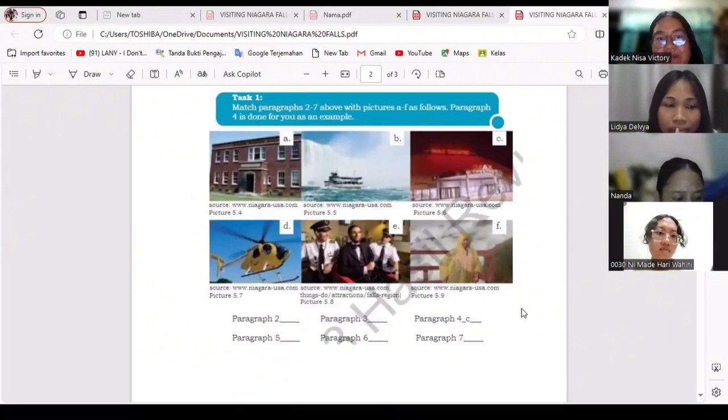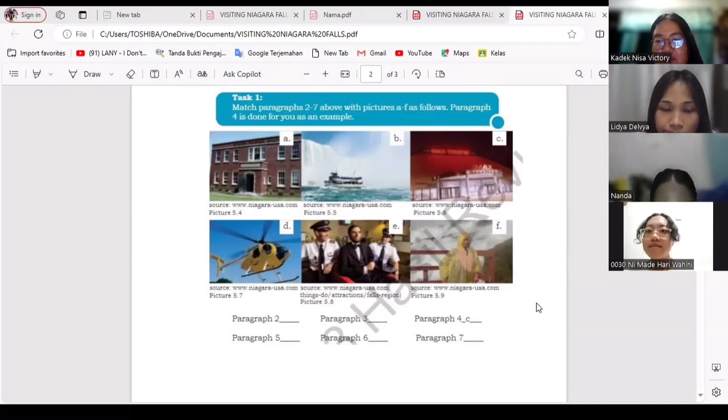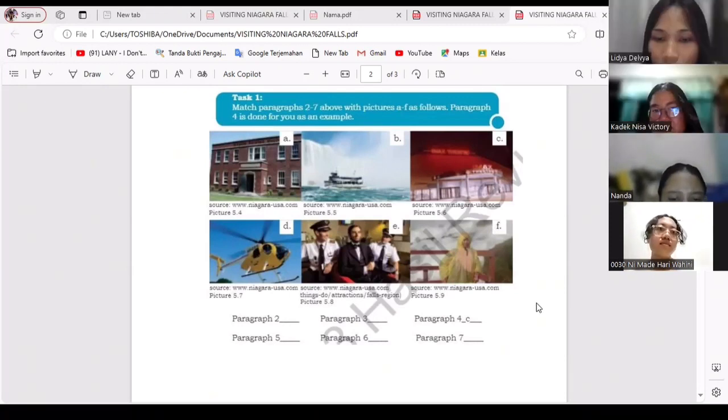Who wants to try? Me, miss. Okay, Ari, please. In paragraph 2, the sentence in bold is Cave of the Winds. The answer is F. Okay, good, Ari. The next picture. Who wants to try? Okay, Lydia.